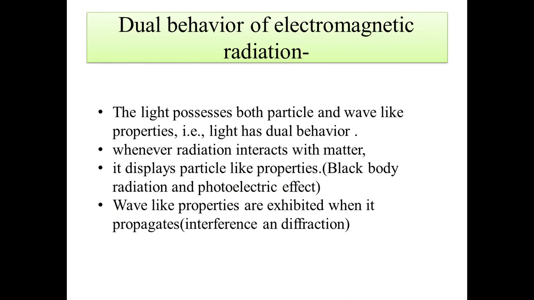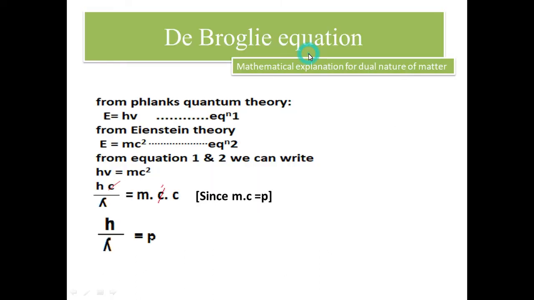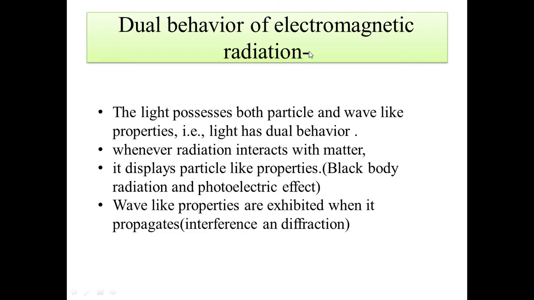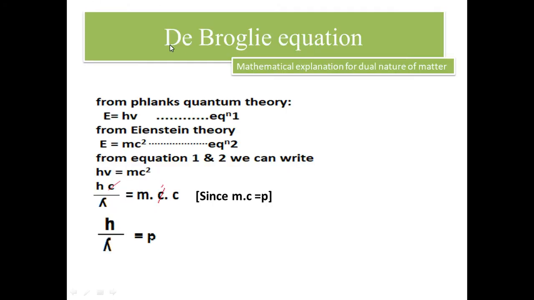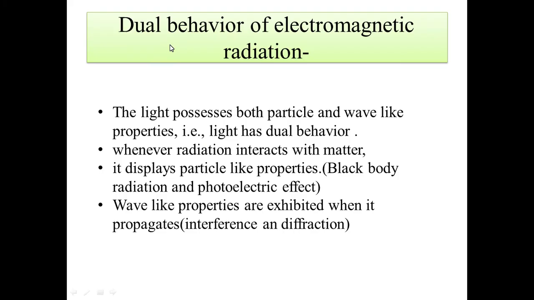Next one is the dual behavior of electromagnetic radiation. We already talked about the two different behaviors, two different characteristics of matter. So you can see the dual behavior of electromagnetic radiation.